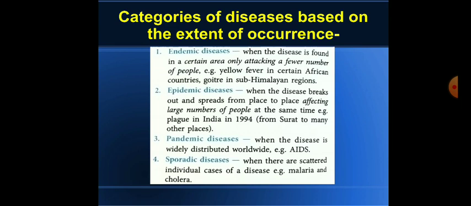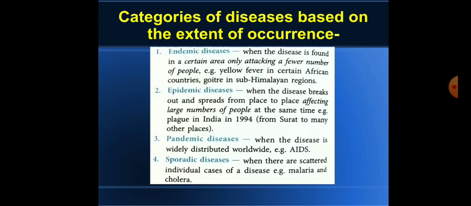Endemic diseases are those diseases which are found in only a certain area and attack only a few people of that area. For example, yellow fever is spread in African countries. It is not spread in any other Asian country or any European country. In the same way, goiter in the sub-Himalayan region is due to the deficiency of iodine only.